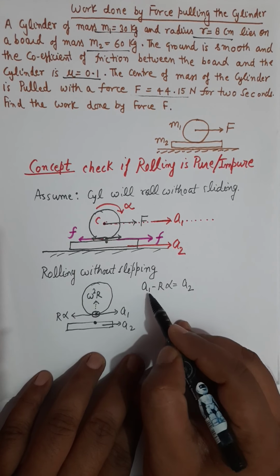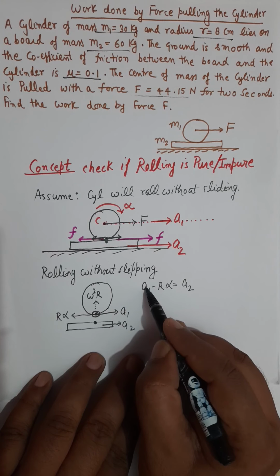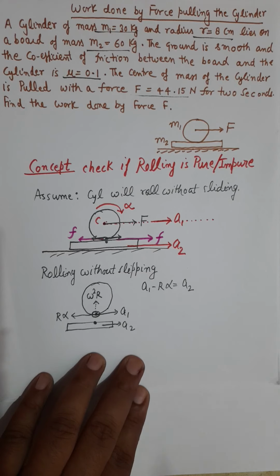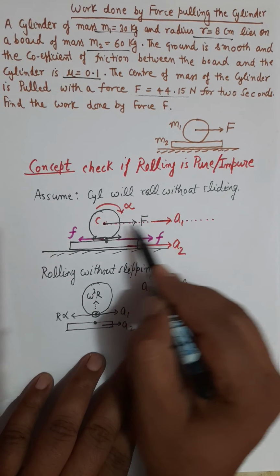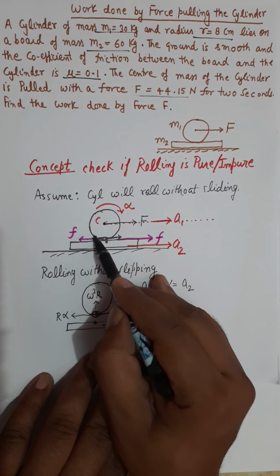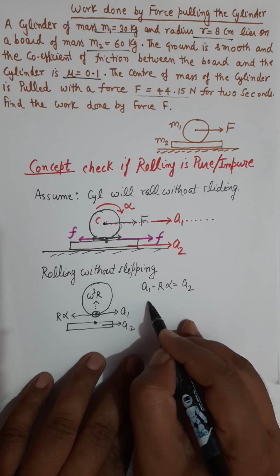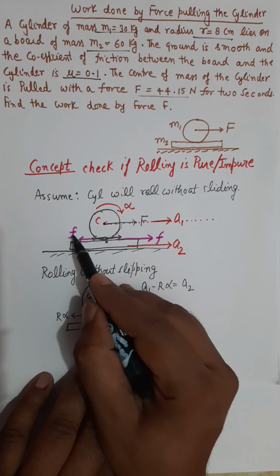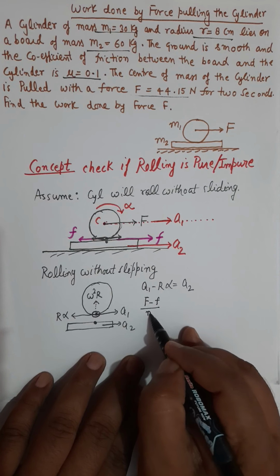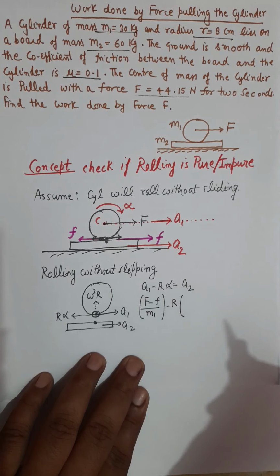Now what is a1? So a1 is the linear acceleration of the cylinder, which we can obtain from Newton's second law equation, which is force equals mass into acceleration. So the acceleration a1 of the cylinder will be the force on this cylinder divided by its mass. So I will substitute a1 by the force on the cylinder, which is capital F minus small f, over the mass of the cylinder given as m1, minus r. What is alpha now?